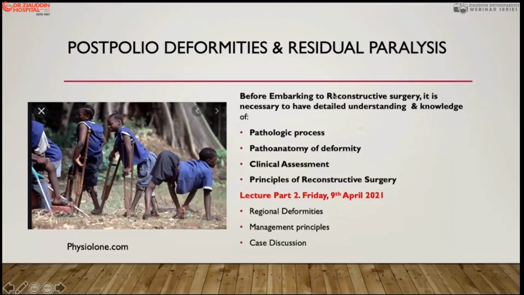Before embarking on reconstructive surgery, the surgeon and his trainees must have knowledge about the pathological process, how these deformities are produced, and the pathoanatomy of the deformity itself. Is it a simple deformity or a complex deformity? That can be easily determined with proper clinical assessment, and then the principles of reconstructive surgery. If these things are understood and known by the surgeon, then it is an easy job for him to get